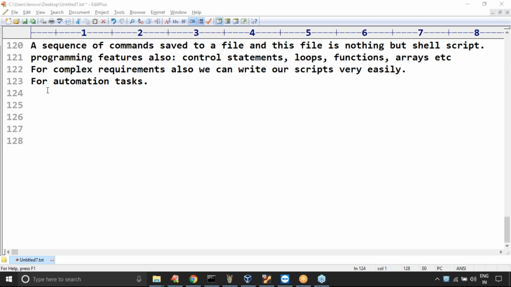Are you getting my word? Yes. Is it possible to execute two or more commands on the terminal itself? Yes, you can do that. But how you can do it, we will discuss in detail.